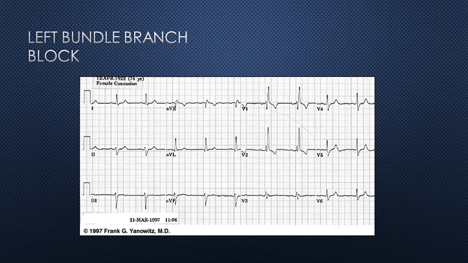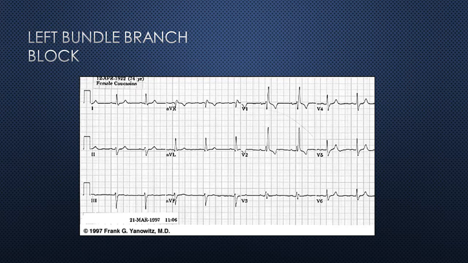T wave will be deflected opposite the terminal deflection of the QRS complex. So the left ventricle gets delayed impulses. QRS is widened, 3 boxes you can count. In V5 and V6, the R waves have rabbit ears you can observe.